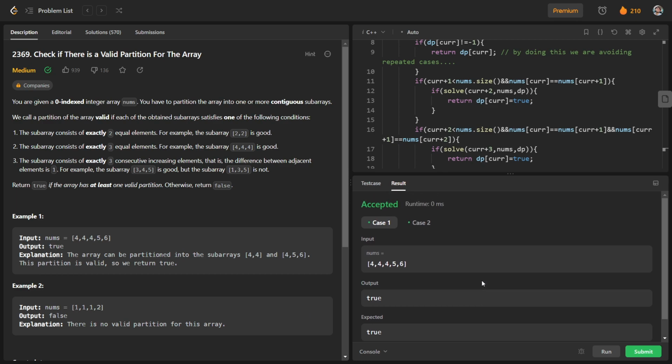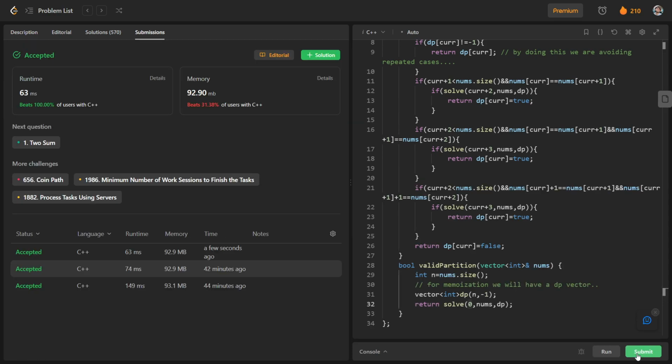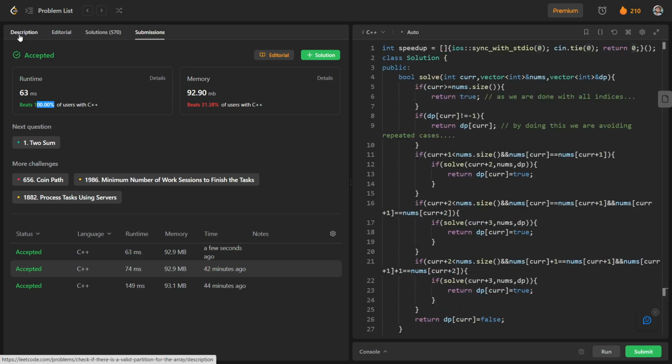So you can see that the test cases are passing. Let us see for the main cases. So yeah, you can see that all the cases are passing, and we are beating 100% of users in C++. So I will again try to explain this code.